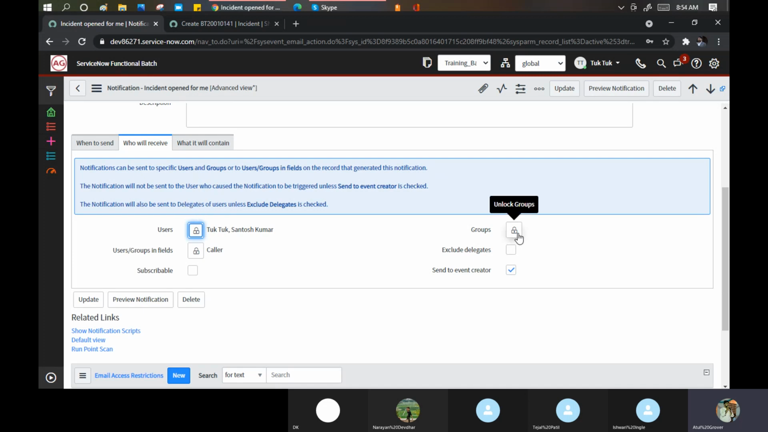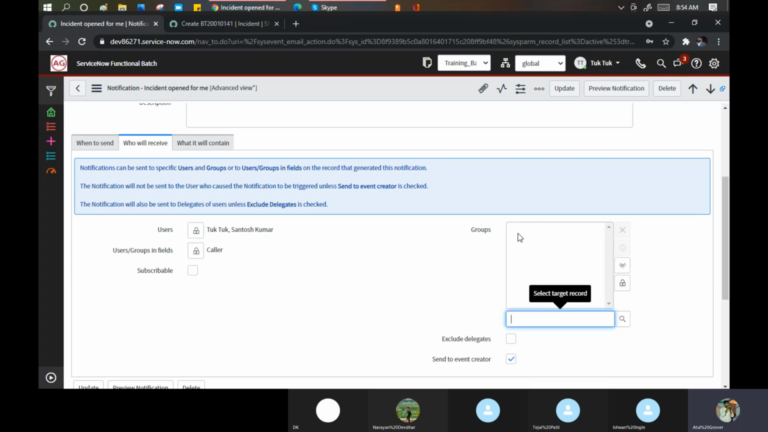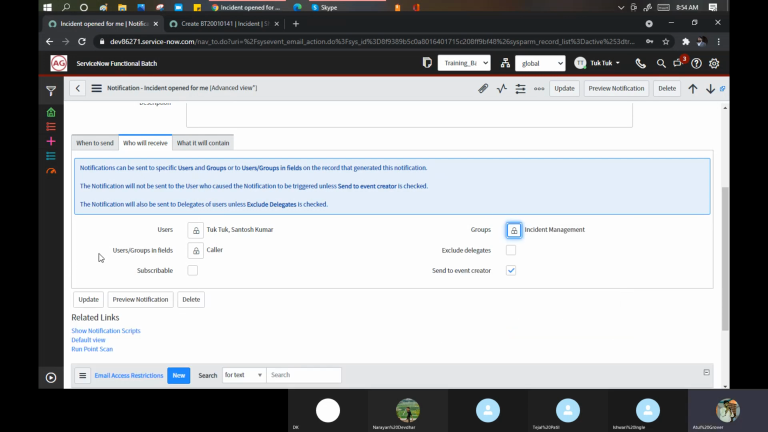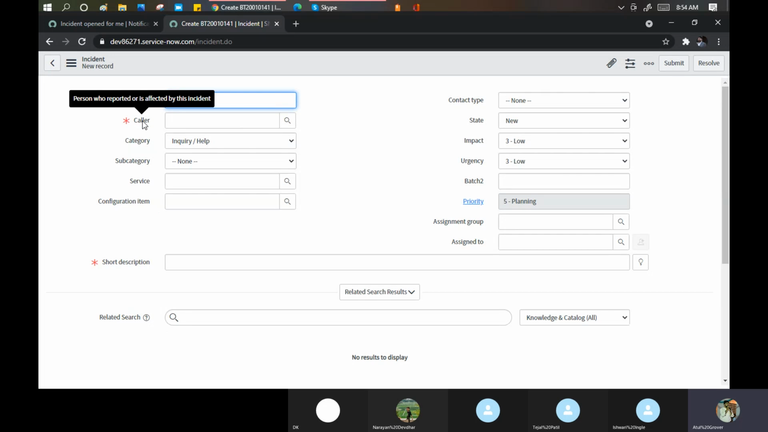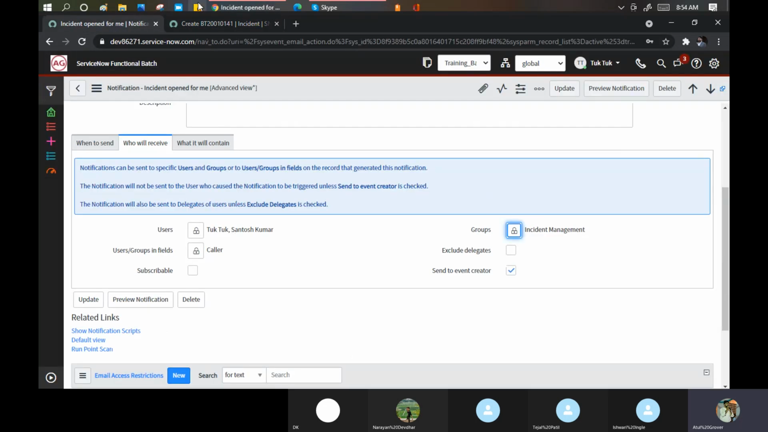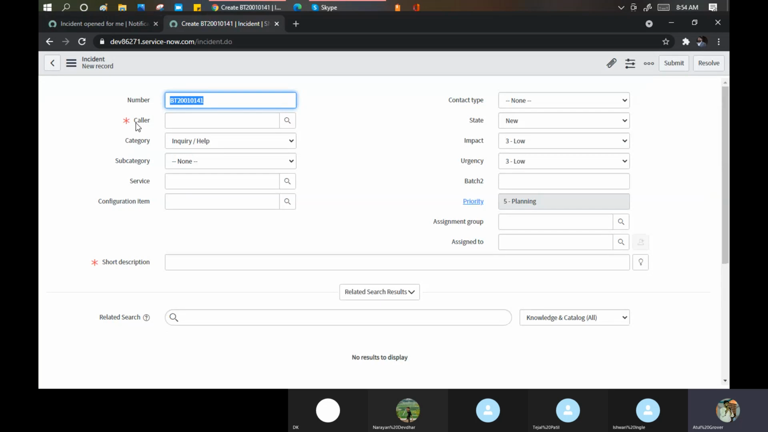You can put the groups, so that these many groups will get an email. Incident management, my group is there. You can put user and group in the field, meaning you can use those values as well. Caller, you can put it. So instead of defining the username, you can put caller, and whoever the caller is will get it.